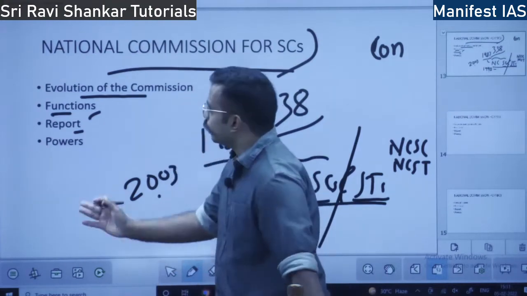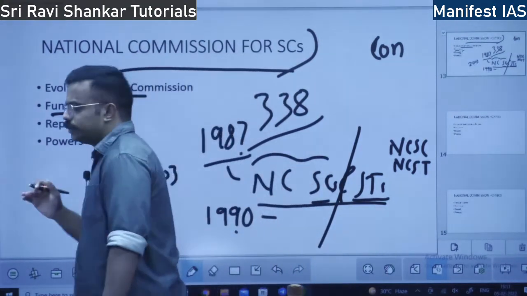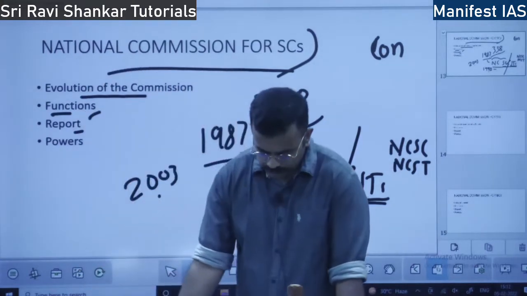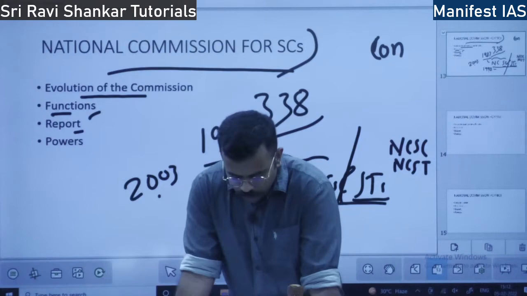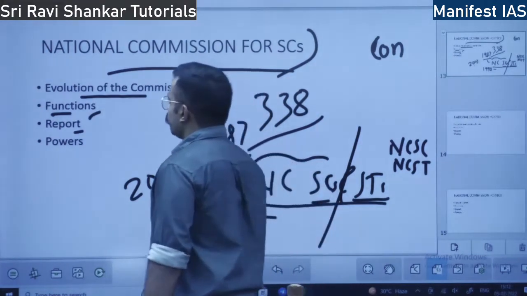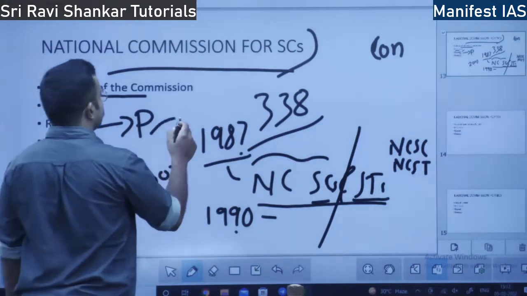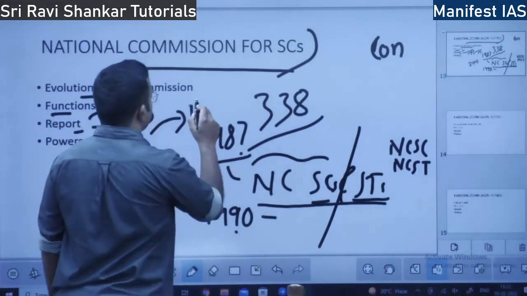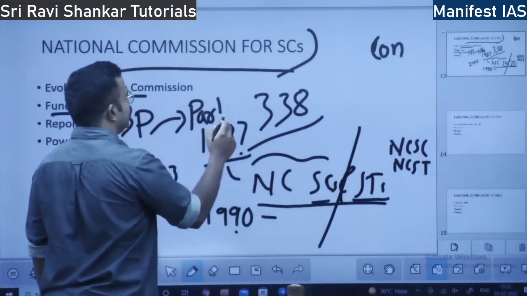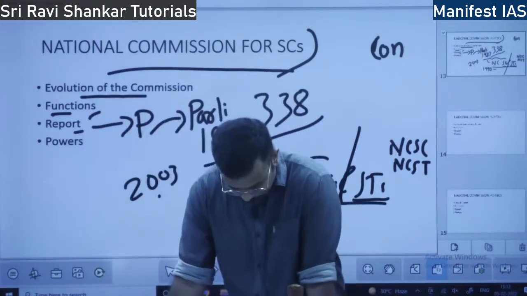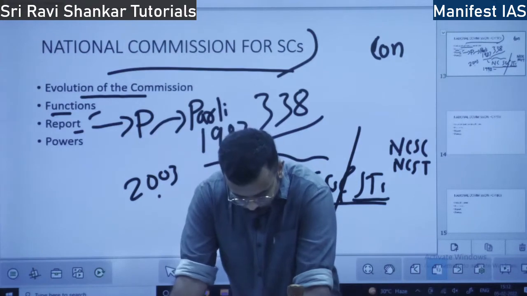It is a report about the working of the commission, what work has been done by this commission in the past one year. The president in turn places this report before the parliament.